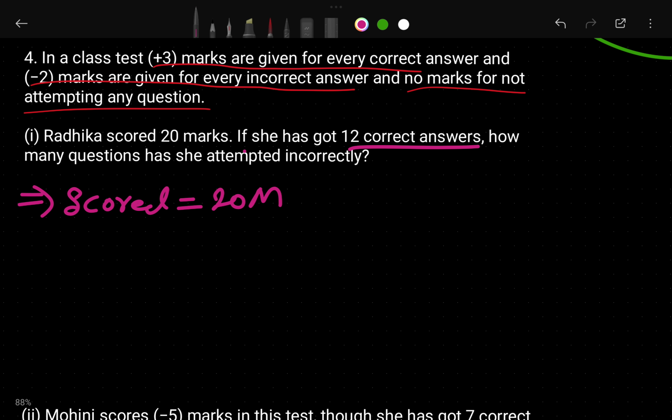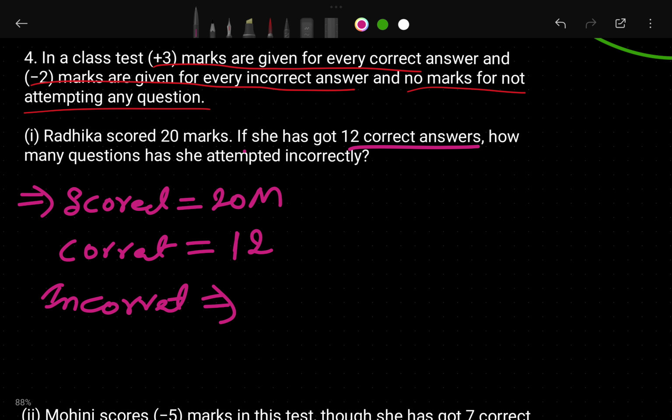Correct answers are how many? 12 correct answers. Then how many wrong answers? I can write incorrect here because we have to find the incorrect. How many incorrect answers did she attempt? We know that Radhika scored 20 marks. That's clear. She got 12 correct answers.